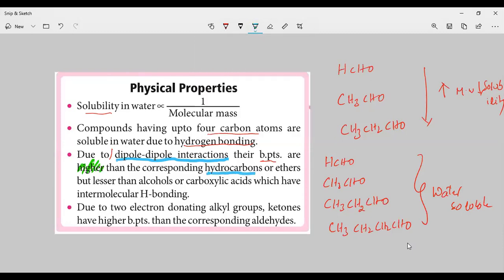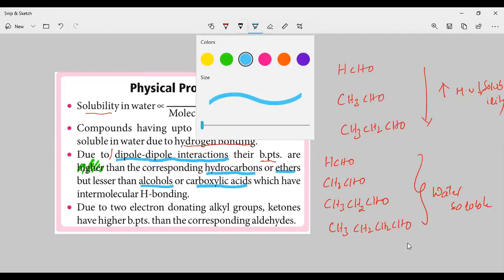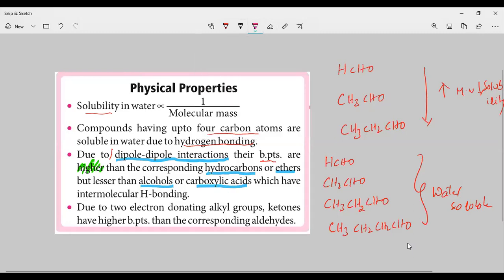Corresponding hydrocarbons or ethers. But they have lower boiling points than alcohols or carboxylic acids, because alcohols and carboxylic acids are able to form intermolecular hydrogen bonding. So because of the hydrogen bonding, they have higher boiling points. And this is about the third point.